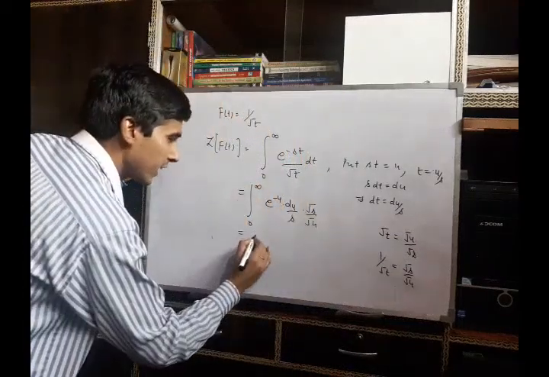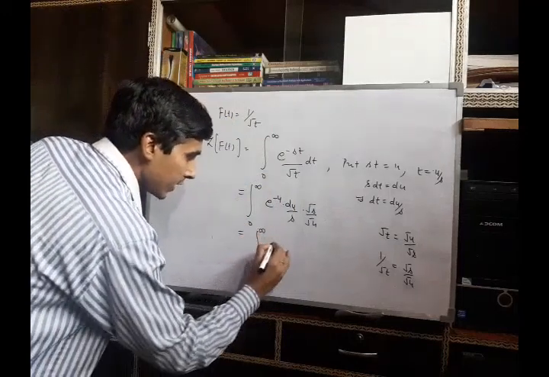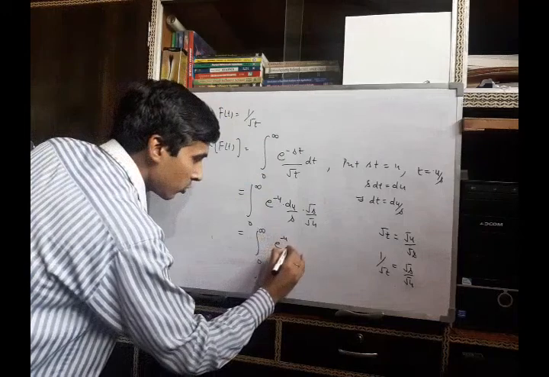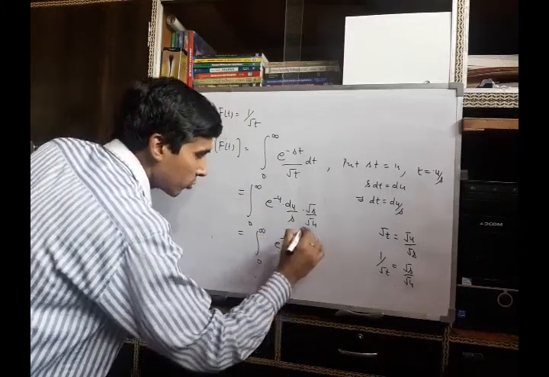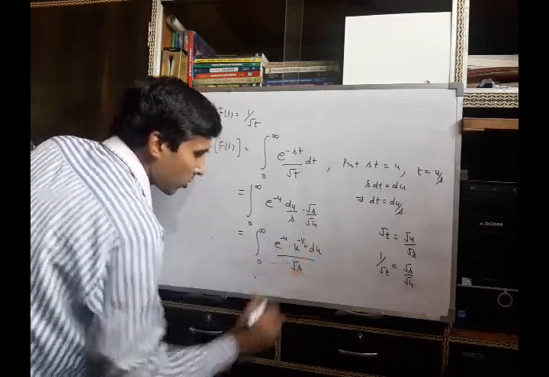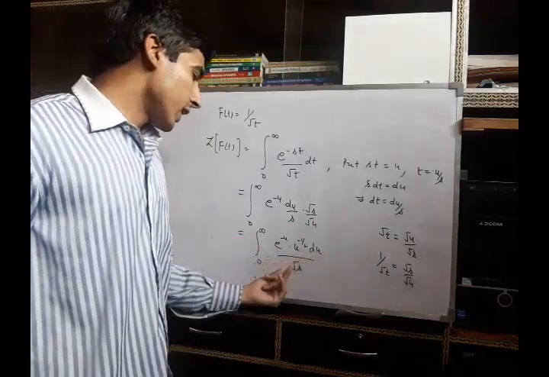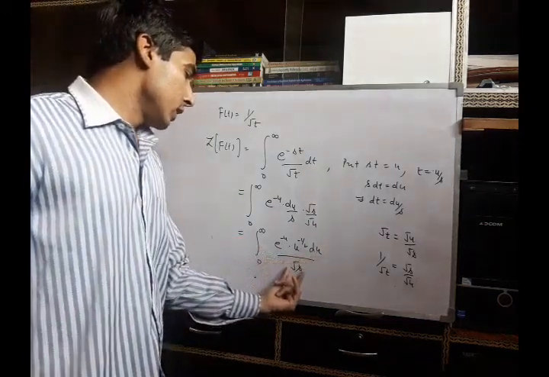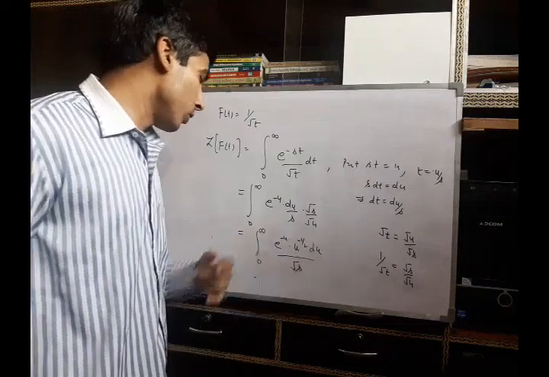Then on simplifying, it can be written as integral 0 to infinity e raised to minus u and u raised to power minus half du, and this is upon root s. This integral is with respect to u, so we can take this quantity outside the integral sign because s is independent of u.